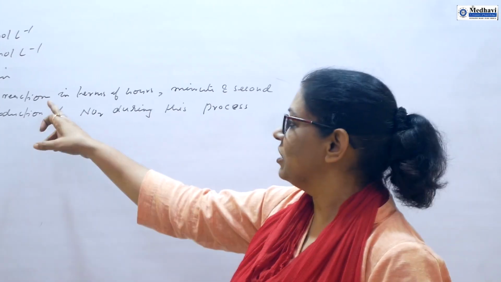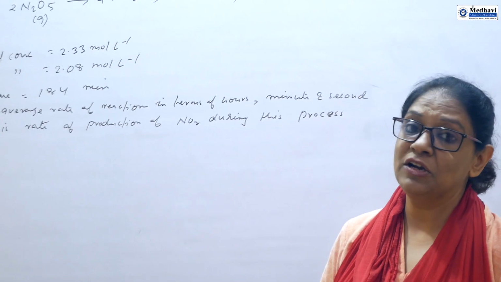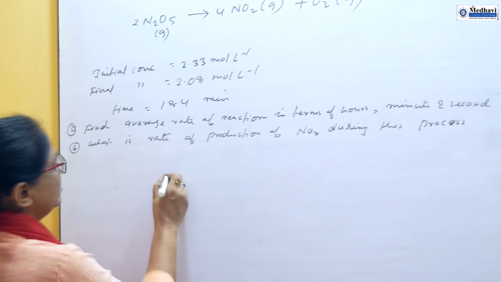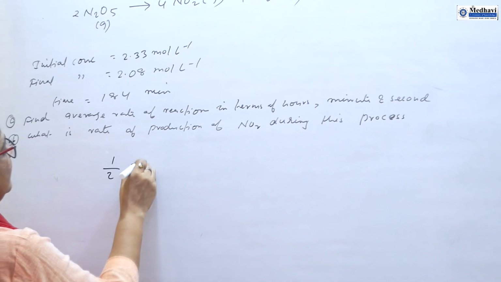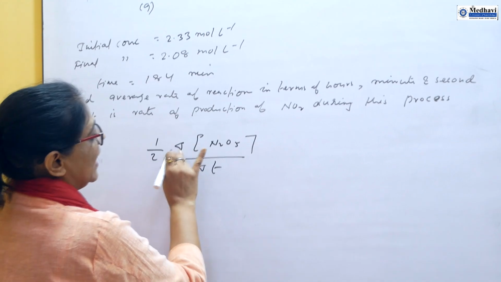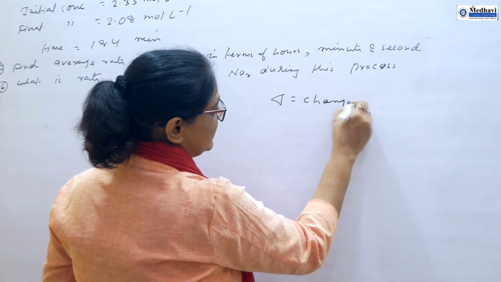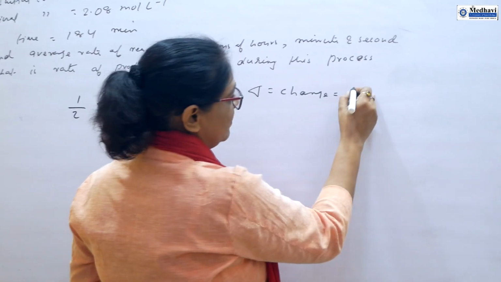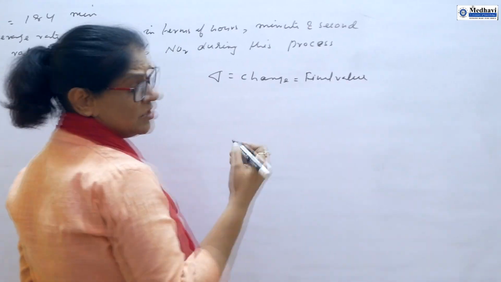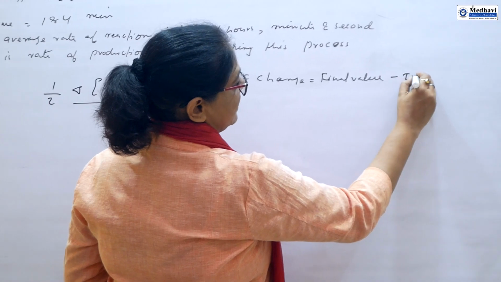So this is the average rate, or you can say the rate of disappearance. The rate of disappearance of N2O5 is related to the rate of appearance of NO2. First we will calculate the first question. Here it is 1 by 2 del N2O5 by del t. Del means change, and change, as in physics also, we take as final value minus initial value, whatever the quantity is, speed, velocity, concentration, anything.